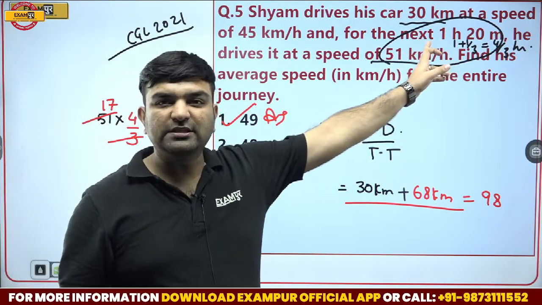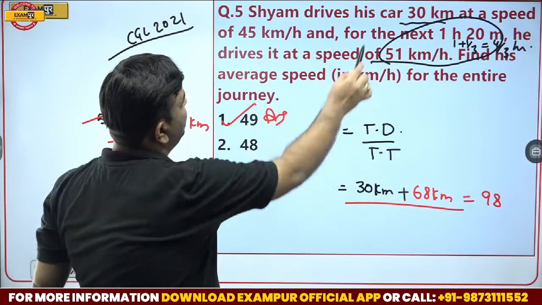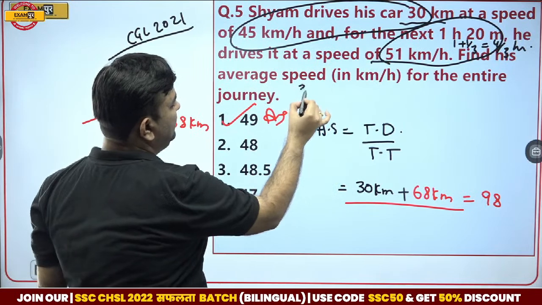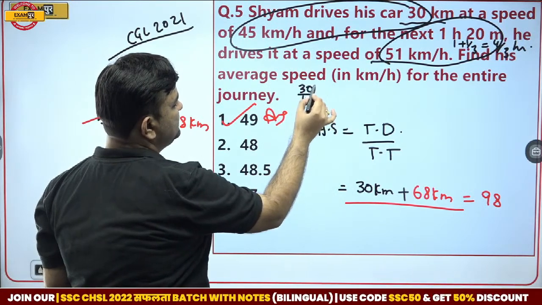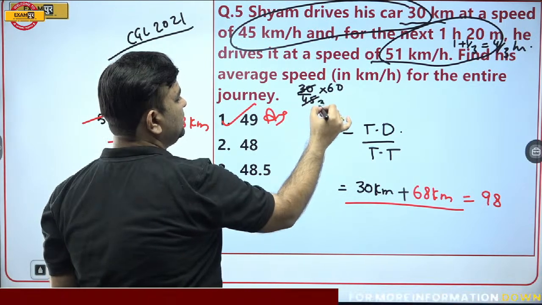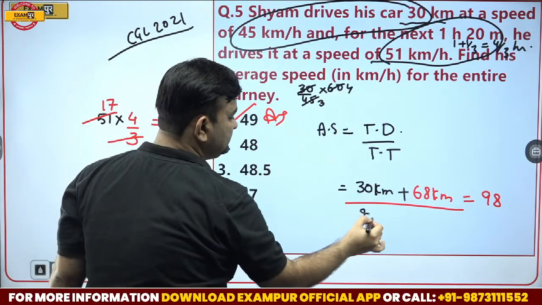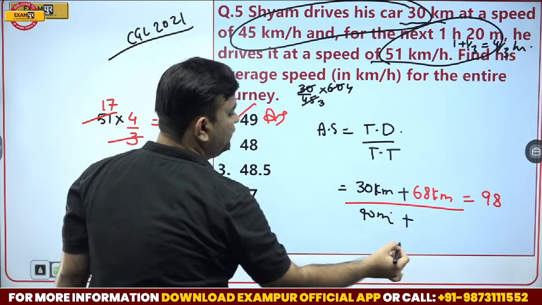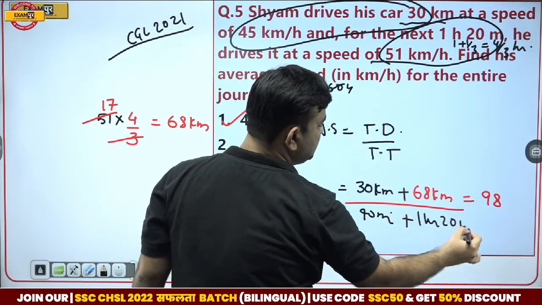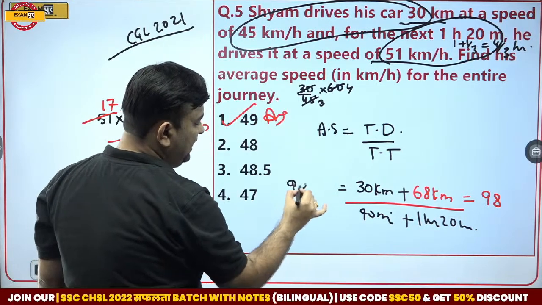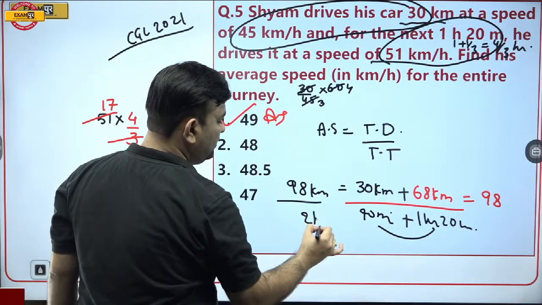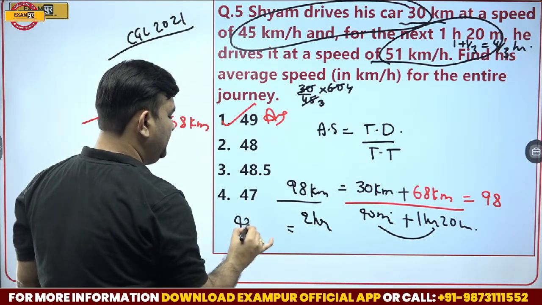What is the time in the first portion? 30 kilometer with the speed of 45 is about, if I talk it out in minutes, 40 minutes. And what is the time in the second portion? Already given, 1 hour 20 minutes. So 98 kilometer in 2 hours. Speed is 49 kmph.